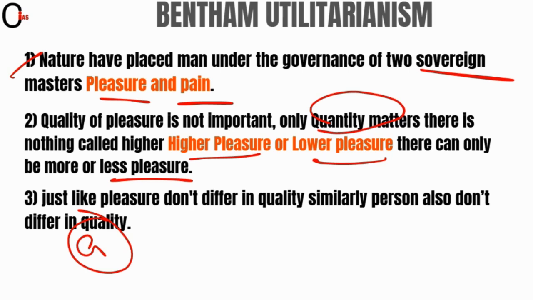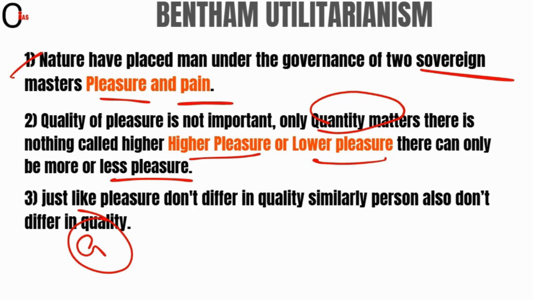As Bentham told, friends, pushpin is as good as poetry. Here, friends, pushpin is a game like Ludo, basically a type of Ludo game. So Bentham says the pleasure which we get by reading poetry, the same amount of pleasure you can also get by playing pushpin. So by this also, Bentham wants to say that pleasure has quantity and there is nothing called quality in pleasure. That is what Bentham would like to suggest here.